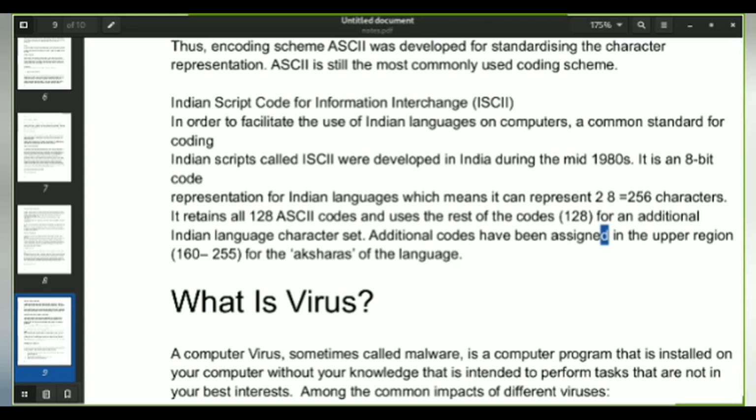I'll write it out so that you will understand the spelling. 1 byte equals 8 bits. And this 8-bit is a memory location of 8 bits, where each bit holds the value of either 0 or 1. And this 8-bit can hold 256 characters. It can retain all 128 ASCII codes. We'll be discussing ASCII codes later when we talk about programming languages, either Python or C++.